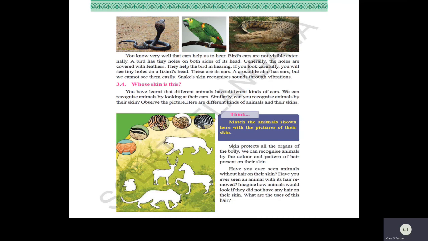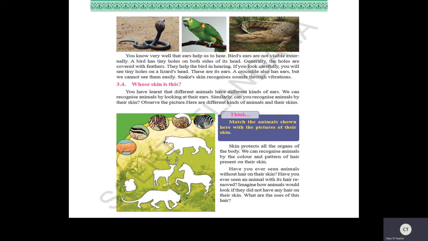So skin protects all the organs of the body. You know this, children, right? Now you can see your skin. Skin is protecting all organs of our body. We can recognize animals by the color and pattern of hair present on the skin. Have you ever seen animals without hair on their skin? No. Now only we have discussed, no?